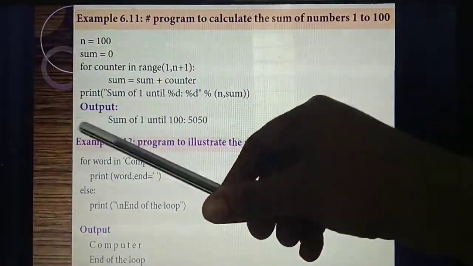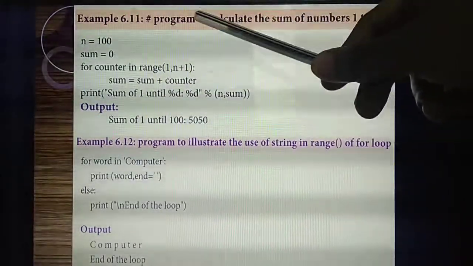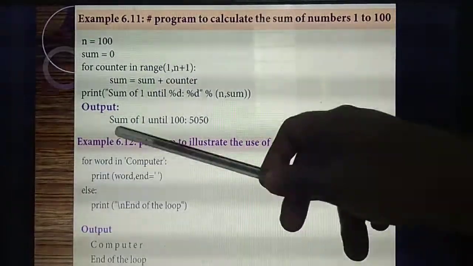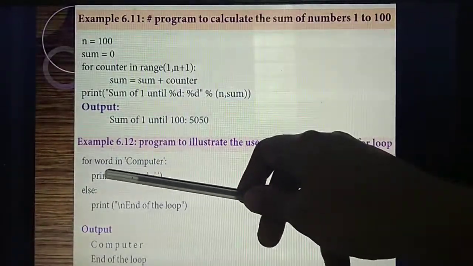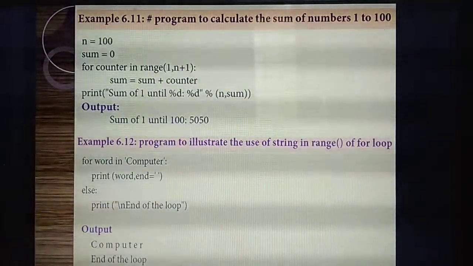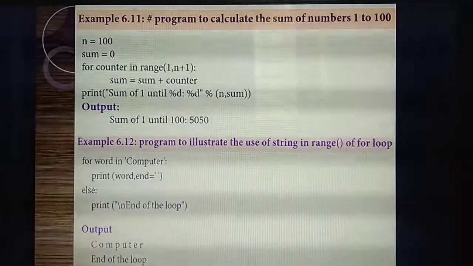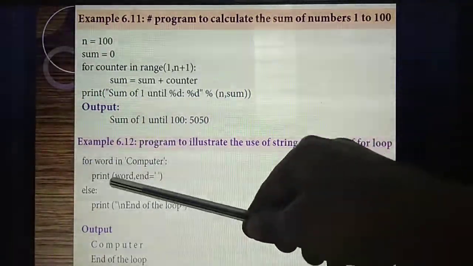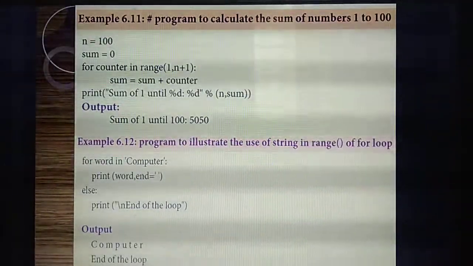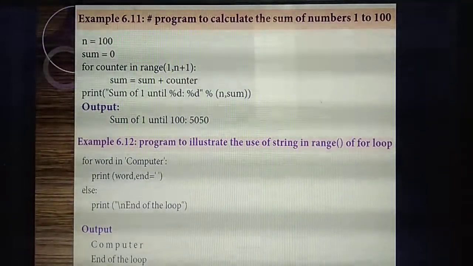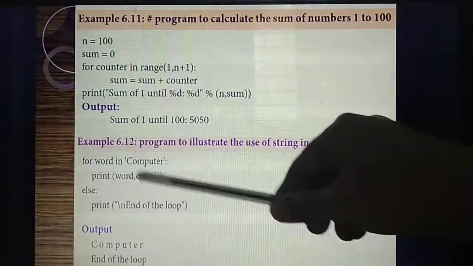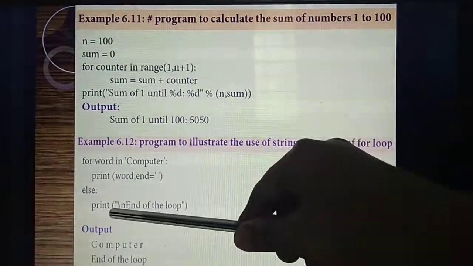So listen, which loop are we giving? The last program also I explained in for loop. This program also I explained in for loop. So for, I am giving one variable called word. What word am I giving? Computer. So this is a simple program only. Print word. So whatever input you give in word, you are going to print the word as output. So for word in computer, print word, end. Then else you are giving print end of the loop.